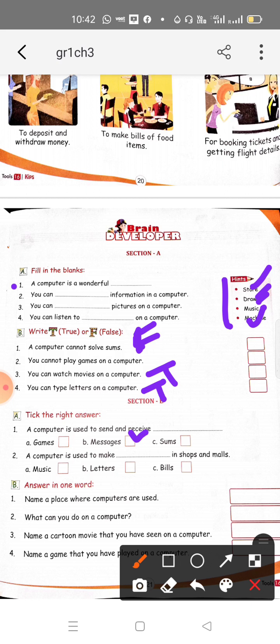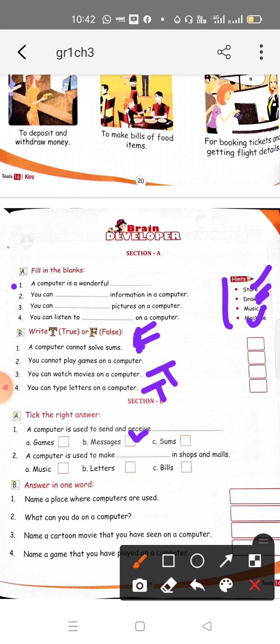Second question is: what can you do on a computer? On a computer we can do many things. We can type letters, we can listen to music, we can draw pictures, we can save information. Any one you can write.